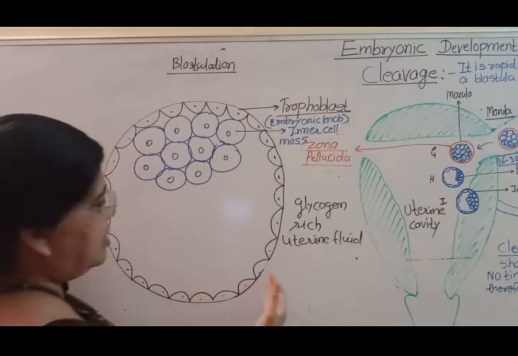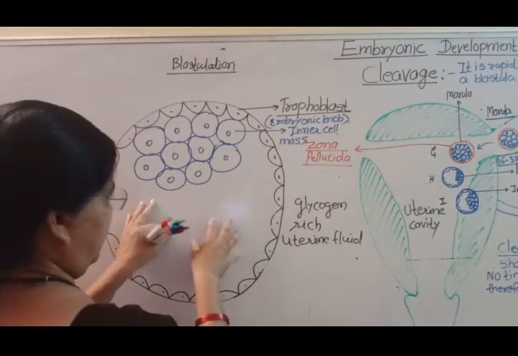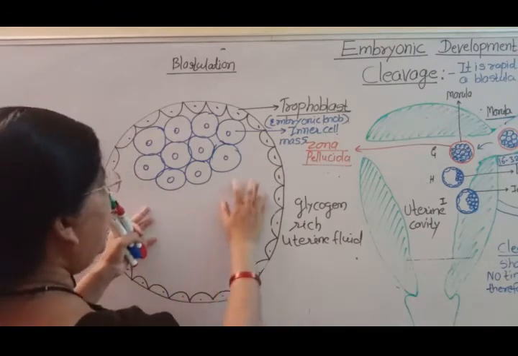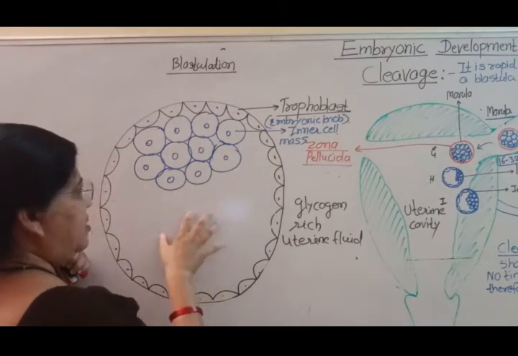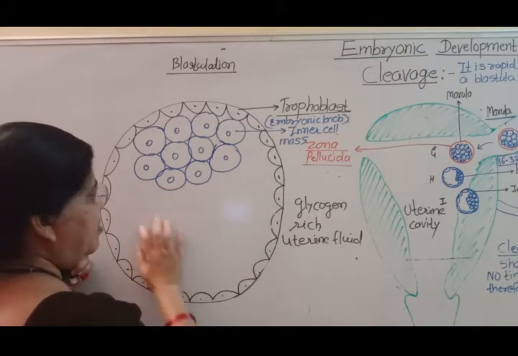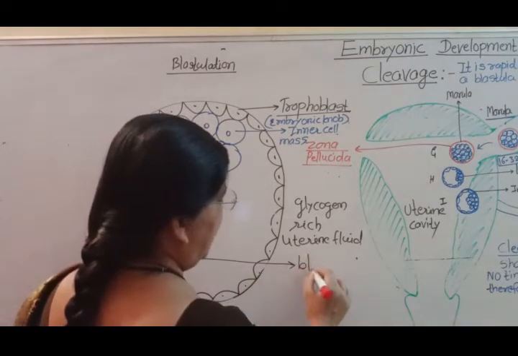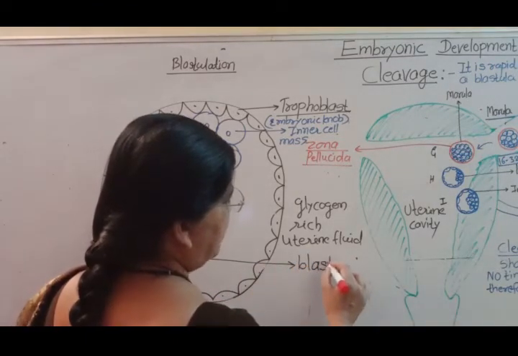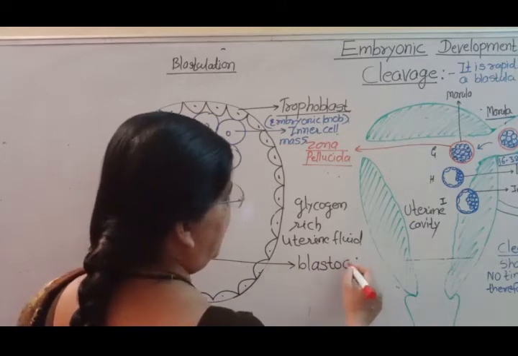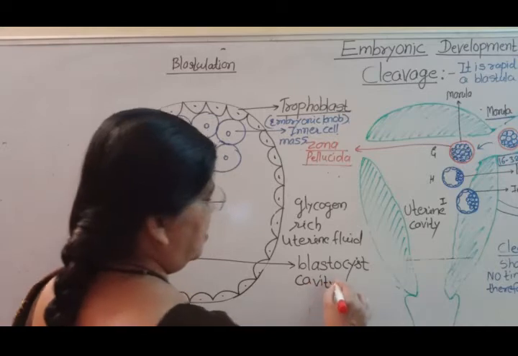Trophoblast cells absorb glycogen rich uterine fluid, due to which a fluid filled cavity forms inside the embryo. This fluid filled cavity is called the blastocyst cavity.